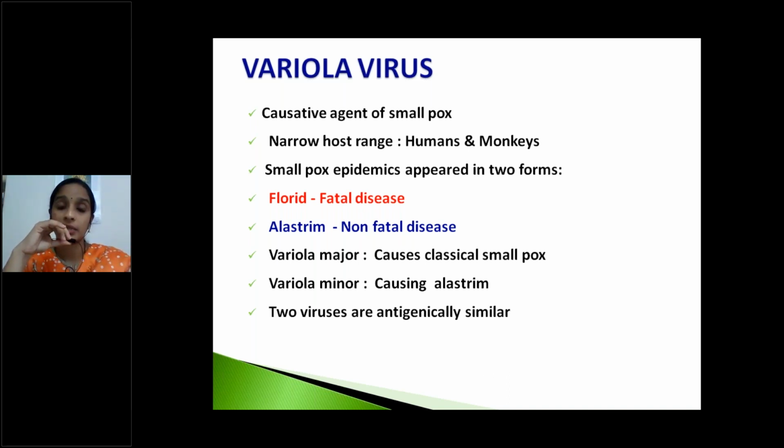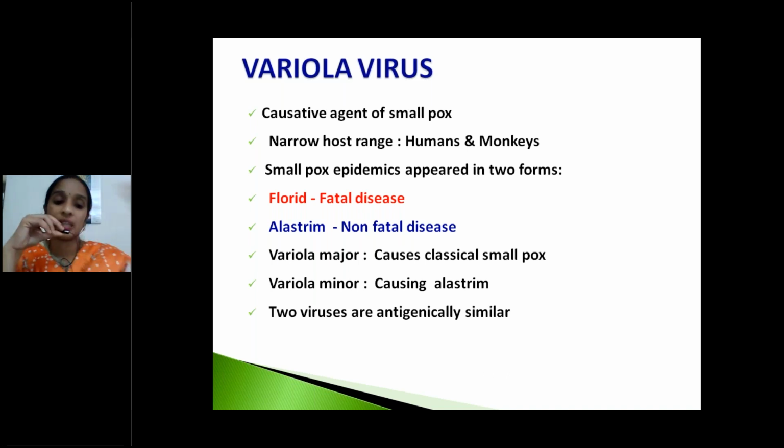This variola is very important. Okay, florid and alastrim. Florid is a fatal disease, alastrim is a non-fatal disease. Okay, a group of these variola viruses that causes classical smallpox infection are called variola major. Some group of variola viruses causing alastrim type of infection are called variola minor.